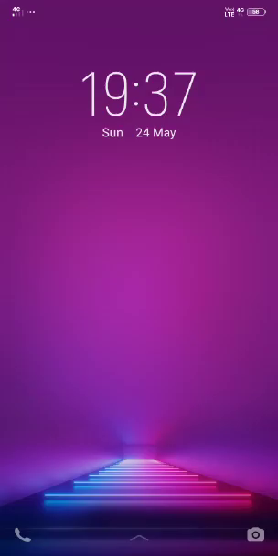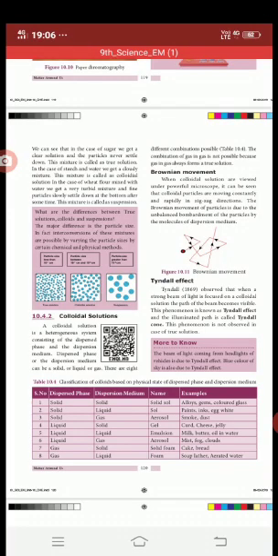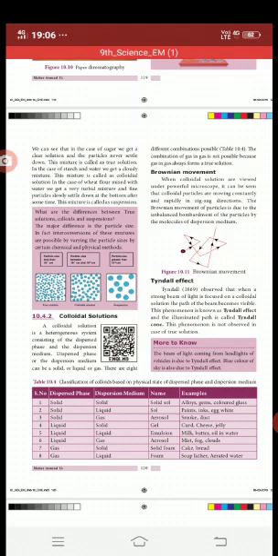With this we close the session. In the next session we will see the different types of solution based on their properties, how they react and show different properties, along with the colloidal solution, true solution and suspension. Okay, thank you students.